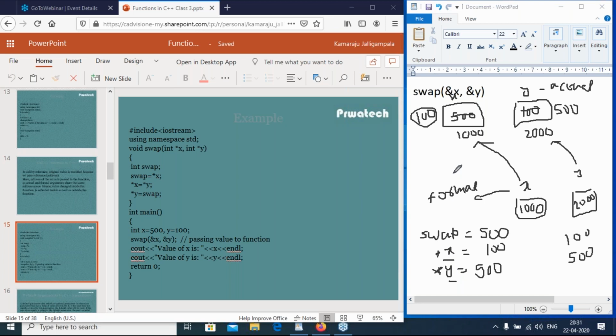Clear, right? There is a lot of difference between call by value and call by reference. In call by value, we are passing the value. In call by reference, we are passing the reference only, not the value.